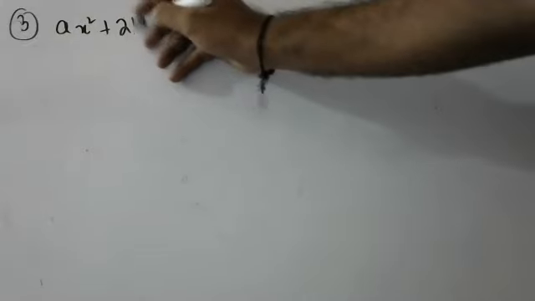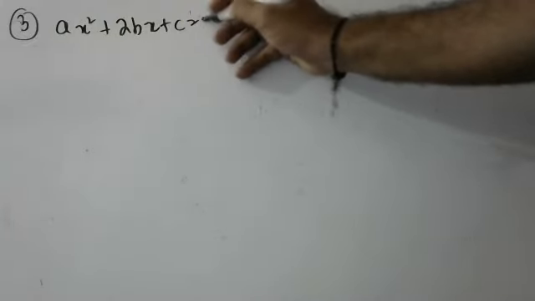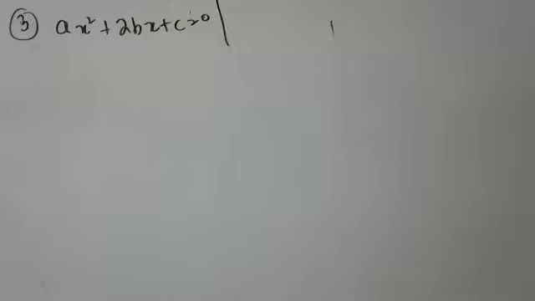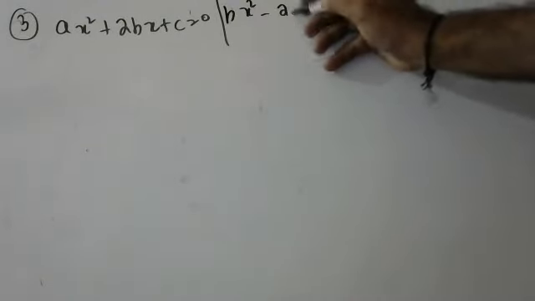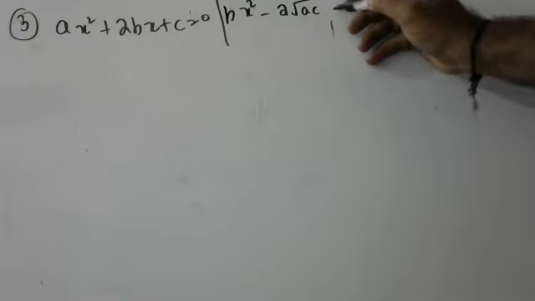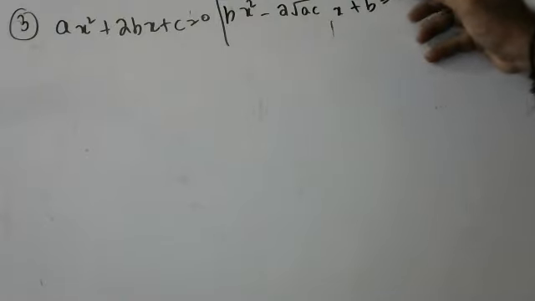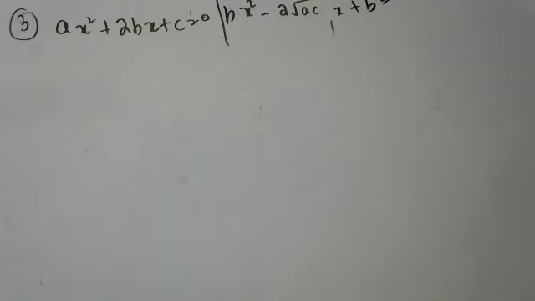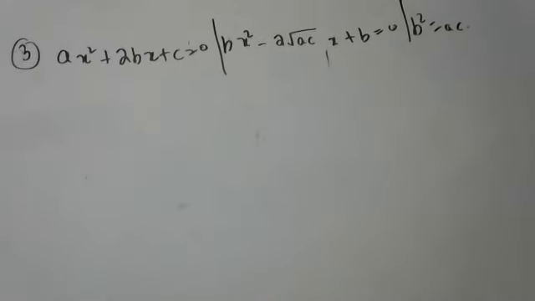Okay. There are two equations. ax² + 2bx + c = 0 is one equation. The other equation is bx² − 2√(ac)x + b = 0. Both have equal roots. Prove that b² = ac. Both have equal roots.